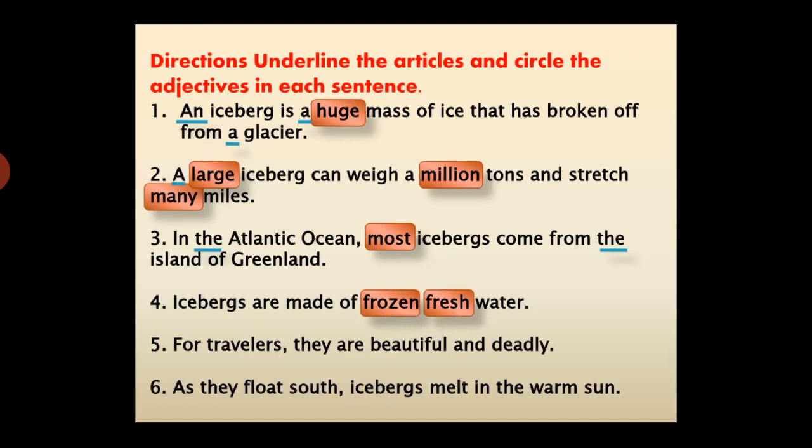Number 5. For travelers, they are beautiful and deadly. Can you see any articles, a or an or the? No. Can we see any adjectives that can be circled? Yeah, I have beautiful and deadly. Number 6 and the last one. At the floe's edge, icebergs melt in the warm sun. Can you see any articles? Yes, I can see that, and I have here the adjective warm.